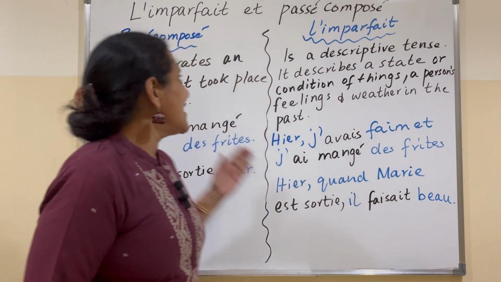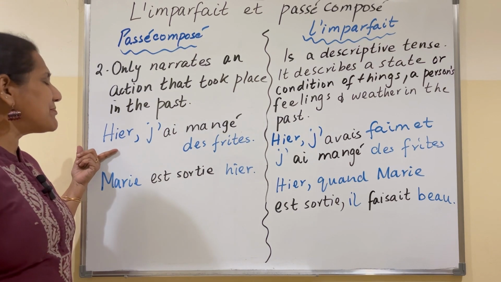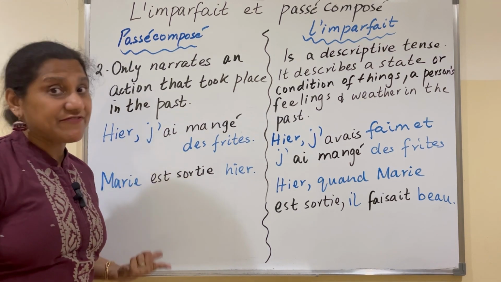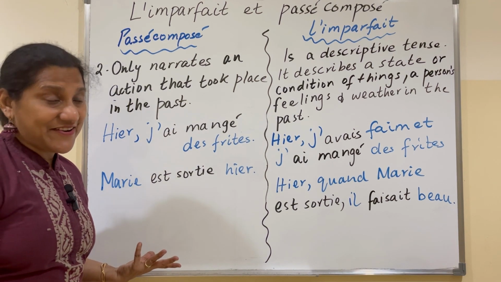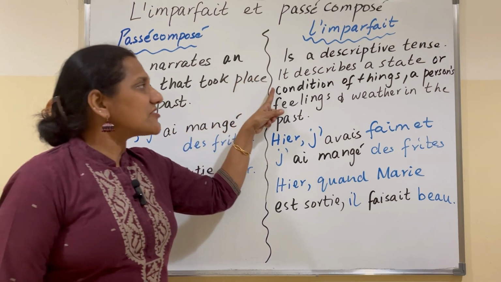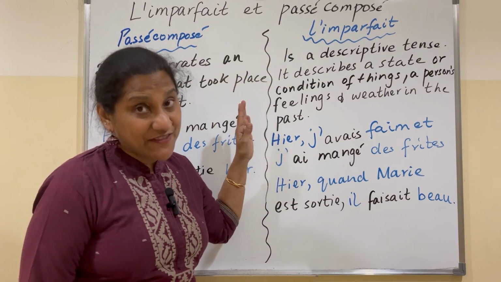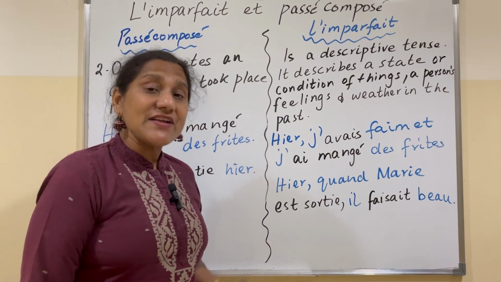Passé composé only narrates an action that took place in the past. Let's take an example. Hier, j'ai mangé des frites. Or, Marie est sortie hier. But l'imparfait is a descriptive tense. It describes a state or condition of things, a person's feelings, and weather in the past.